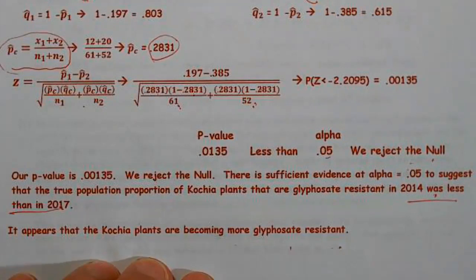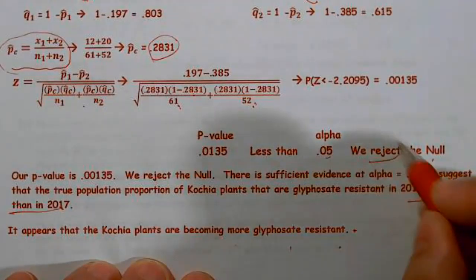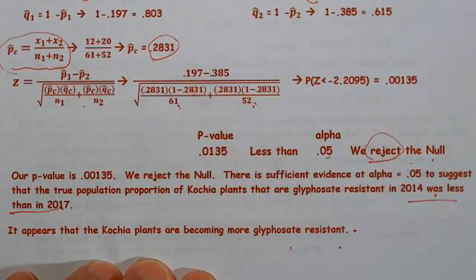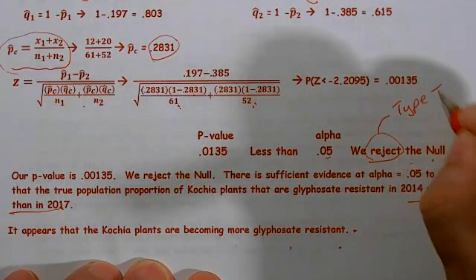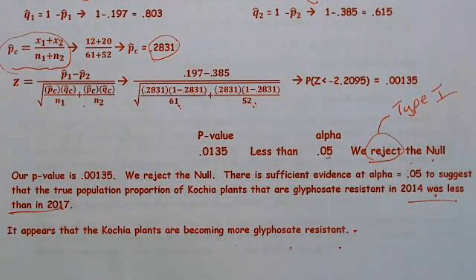All right? Again, this is my simplified conclusion, not always required, but a really good thing to add. One last thing. We said we rejected. If we reject, the only type of error that could have been committed is a type 1. We don't have any reason to believe that we did. They didn't ask us about that. But because we rejected, if we had an error, it could have been a type 1. And the only reason I'm mentioning that is, once again, if they wanted to extend a problem in length, that would be an easy and relatively fast way to do that without adding a whole lot of time.